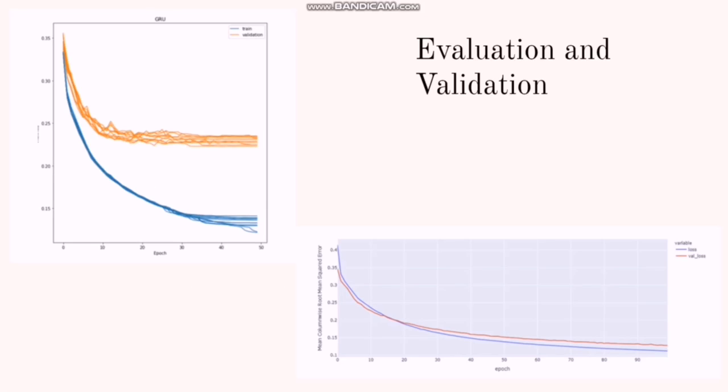So when we observe the graph generated from our project, on the left side, the training data and validation data have a big difference in MCRMSE. And then the right side is the MCRMSE value of the loss for the training data and validation data also, but the difference between them is smaller. So it can be concluded that our GRU model performance is not as good as the hybrid model in the reference paper because we use a different model. The reference paper combined the LSTM model and also the GRU model, but we only use the GRU model. This is one of the reasons that we obtained lower performance than the reference paper.